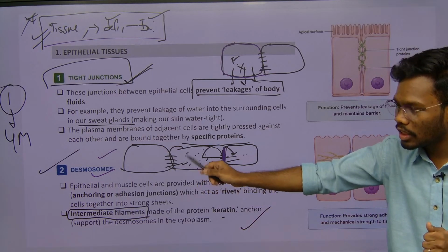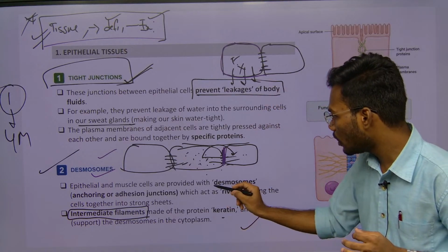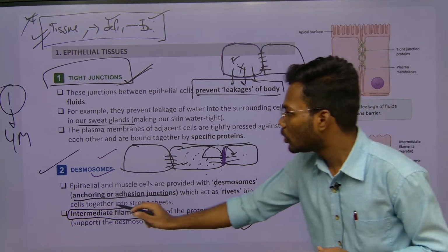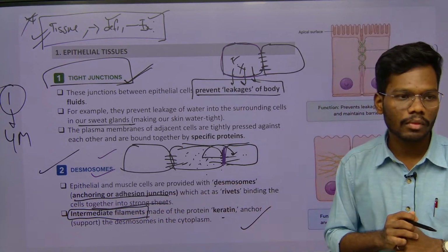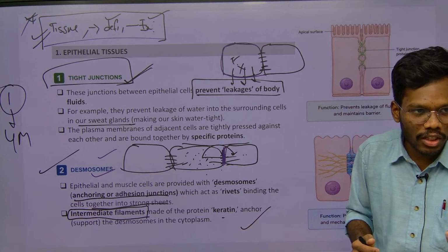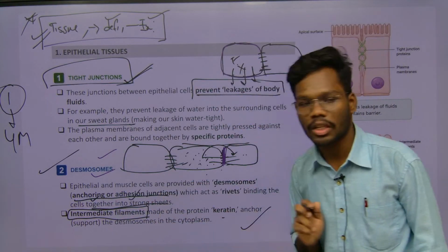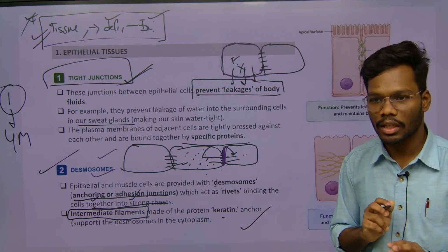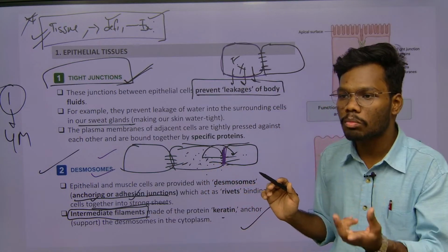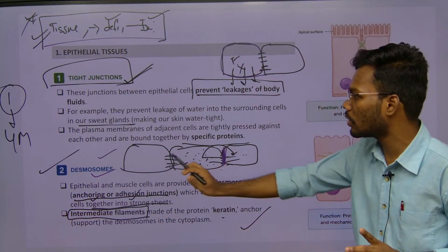These desmosomes are responsible for what? Anchoring and adhesion property, to hold together. That was the function of these desmosomes. These desmosomes junctions are also called what? Anchoring junctions or adhesion junctions. Two junction names: anchoring junctions and adhesion junctions. Responsible for what? To hold the cells together. That was the only function of these desmosomes.